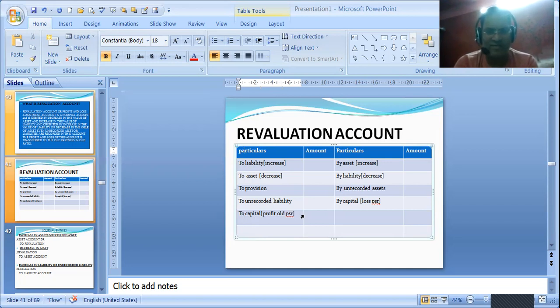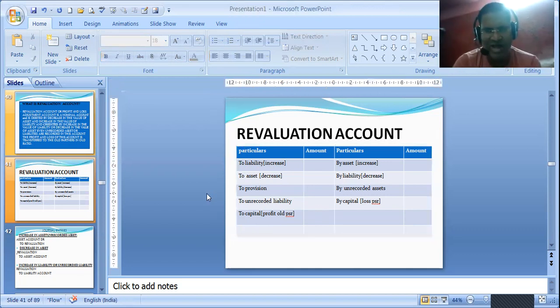If the credit side is more, then it goes to capital, the profit to be shared among the old partners in their old ratio. And if the debit side is more, then it is by capital, the loss of our profit and loss adjustment account, that is the loss of revaluation account, will be shared when our debit side total is more. That is just the balancing figure.